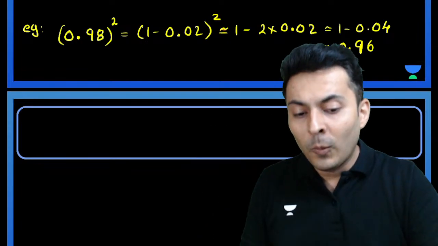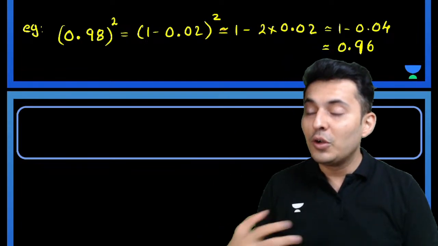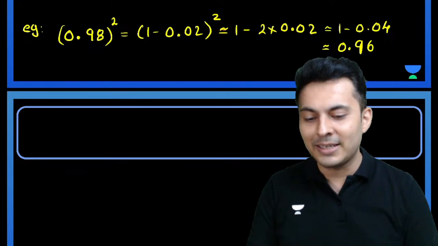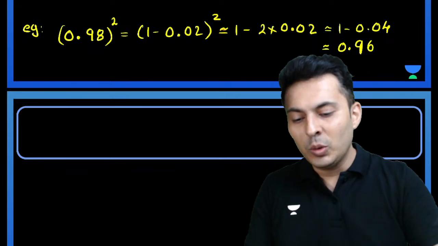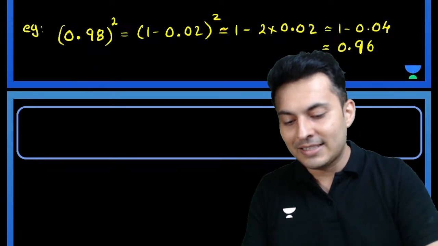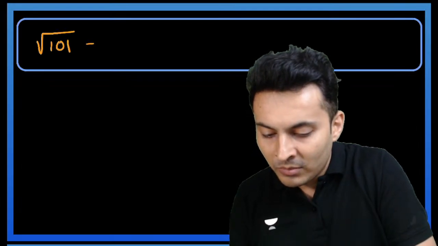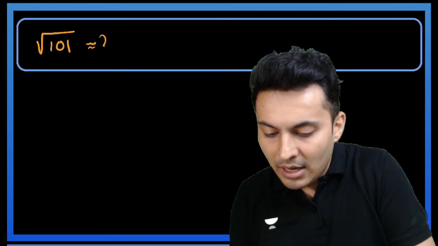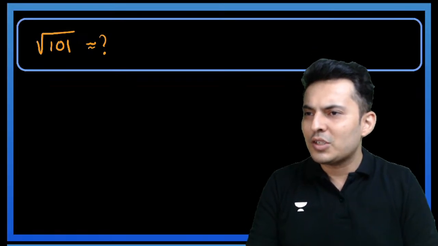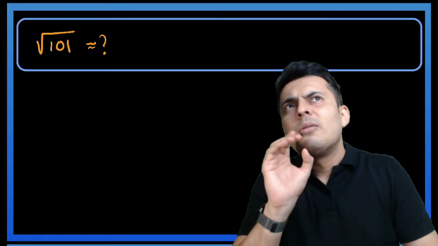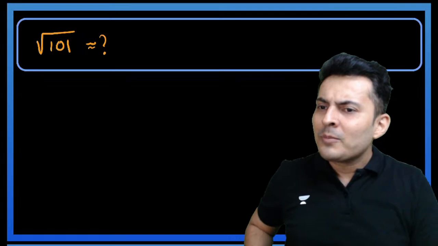Now, sometimes it might not be as straightforward as you are thinking. Let's look at this particular example. Let's see if you guys can think, how do we do this? Root of 101 is approximately how much? Now you will be like, sir, root 101? 101 is close to 100?